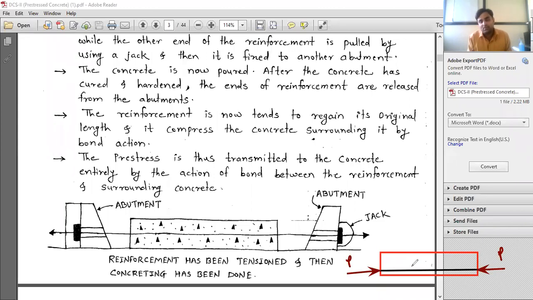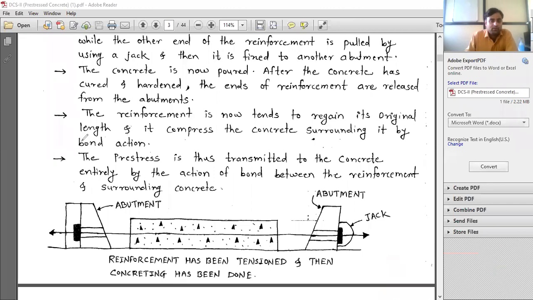And then whatever the stress is getting developed, it is transmitted to concrete. Okay, the reinforcement now tends to regain its original length, and it compresses the concrete surrounded by it by bond action.